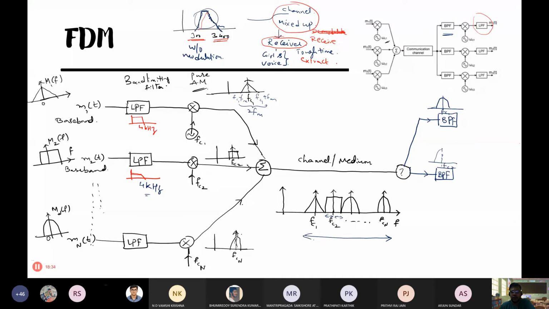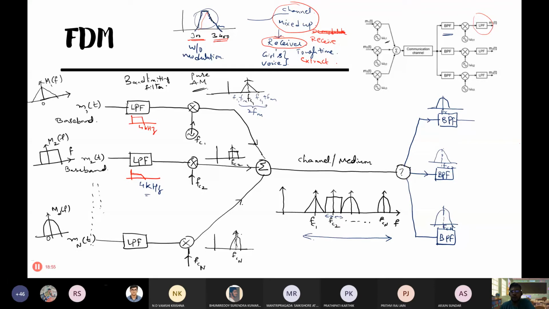So it will be tuned to this one, FC2, and so on. The last one will be tuned to a frequency of FCN so that it can decode the nth message and give it to the appropriate receiver.